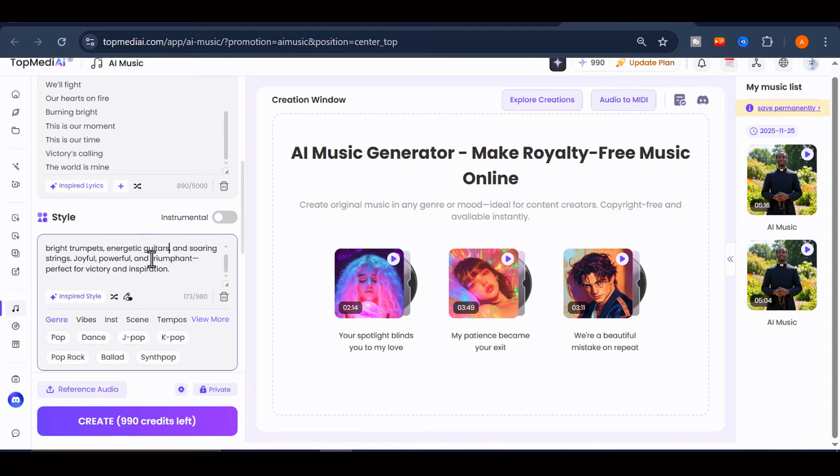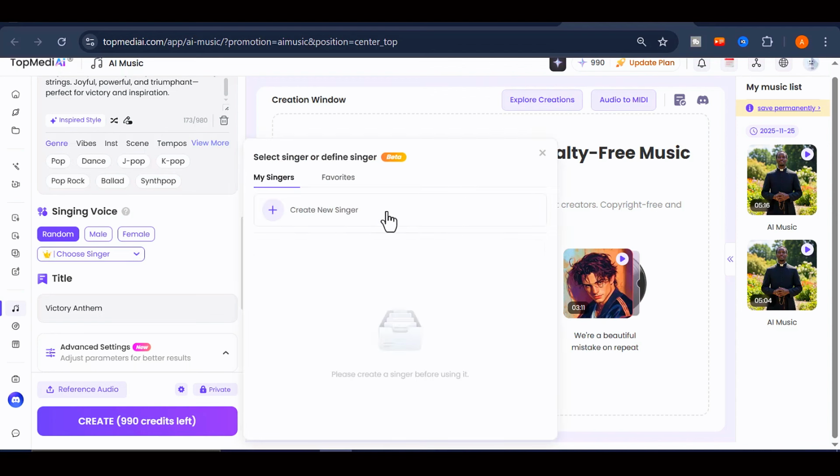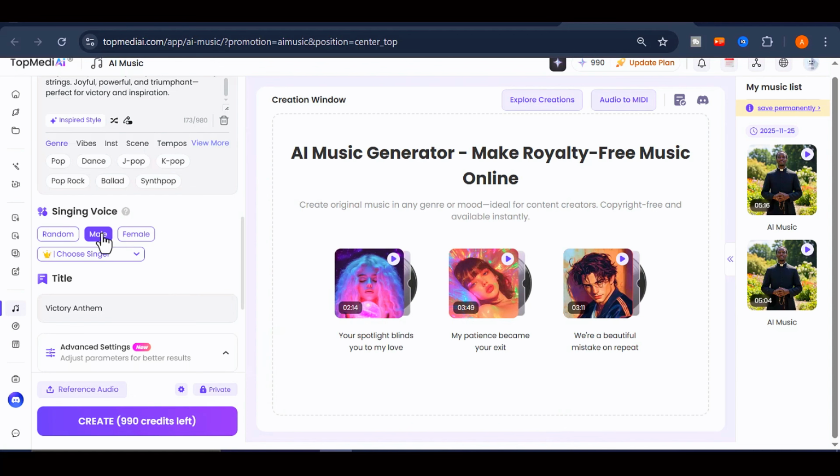Next, choose a singing voice for your song. You can leave it on random if you want the AI to pick the best match, or you can manually select a male or female voice. If you want consistency across multiple tracks, you can even create a custom voice that becomes your signature singer. For this tutorial, I will select a male vocalist. After that, give your song a suitable title.